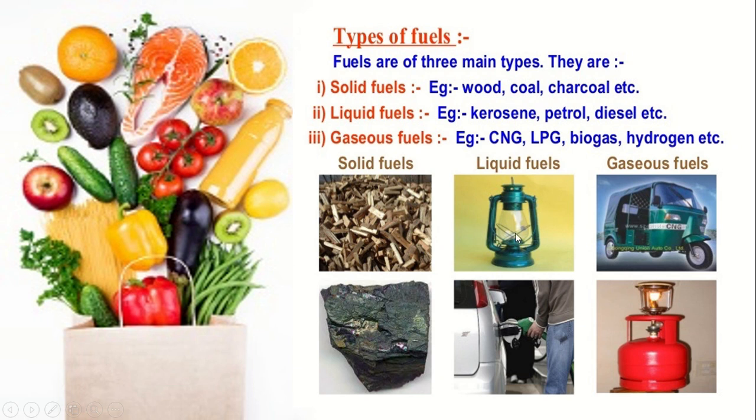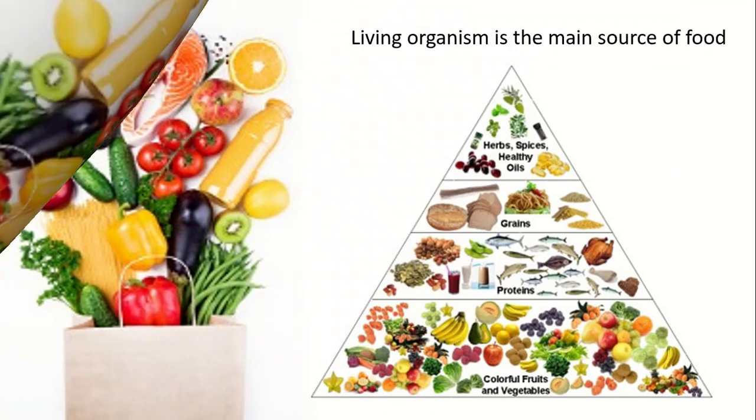Then liquid is kerosene. To light the lamp we need kerosene. Then diesel or petrol. CNG, we use this type of auto, the CNG or LPG. Then biogas or hydrogen based gas. So here different vehicles are kept running by this energy which is provided by the fuel.